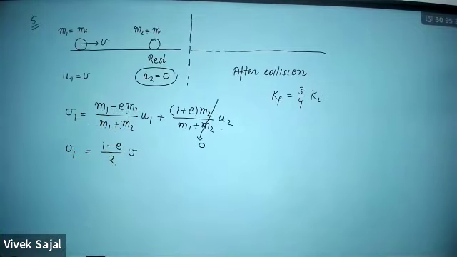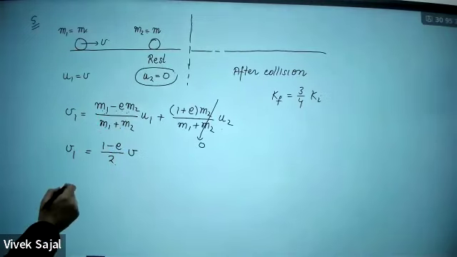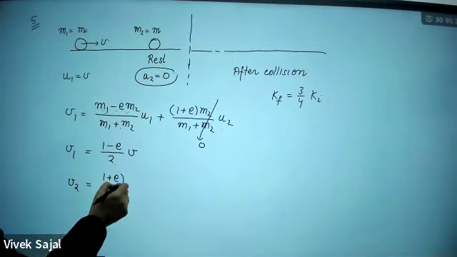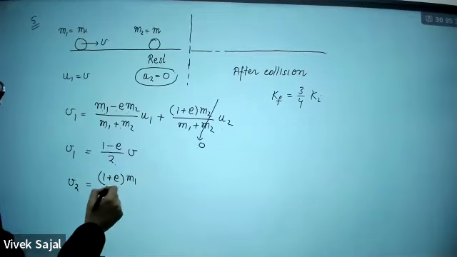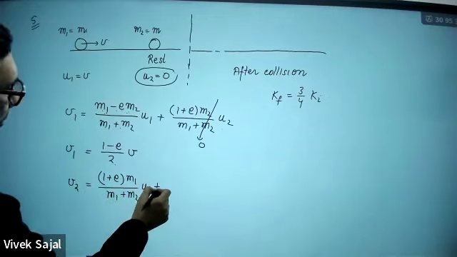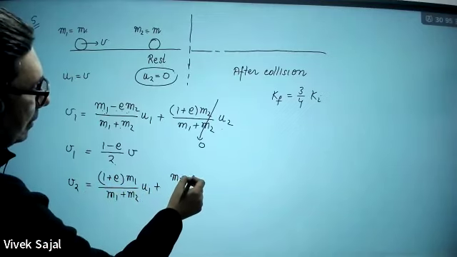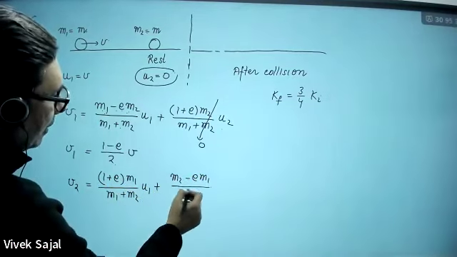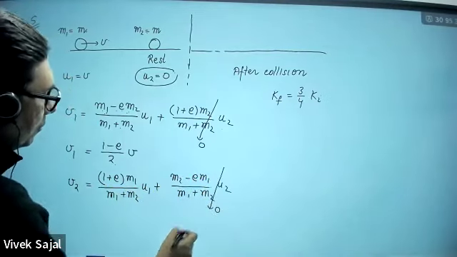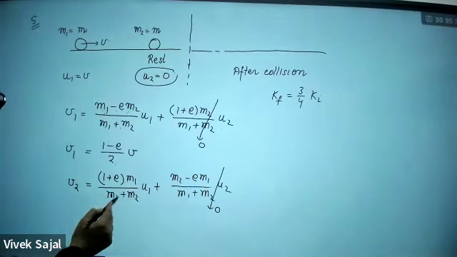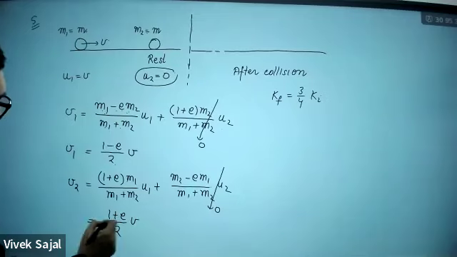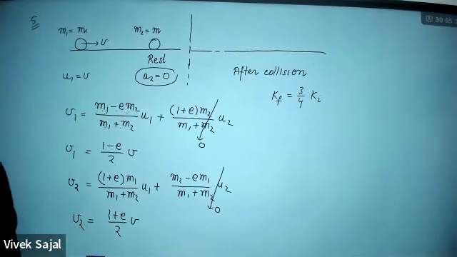V1 will be (1 minus E) by 2 into V. Now V2 will be (1 plus E) M1 divided by M1 plus M2 into U1, plus (M2 minus EM1) divided by M1 plus M2 into U2. Here U2 is 0, so substituting M and M, this will be (1 plus E) by 2 into V. This will be V2.